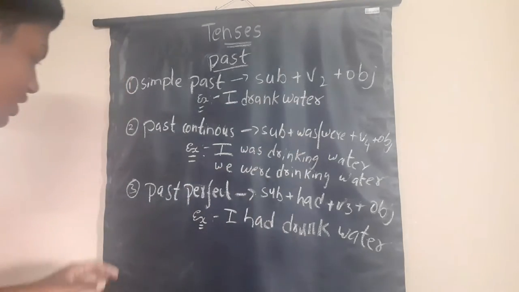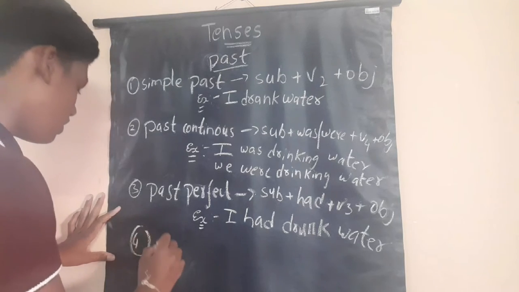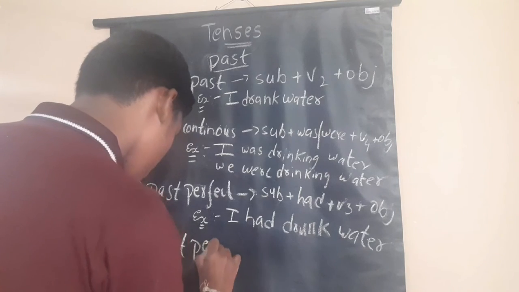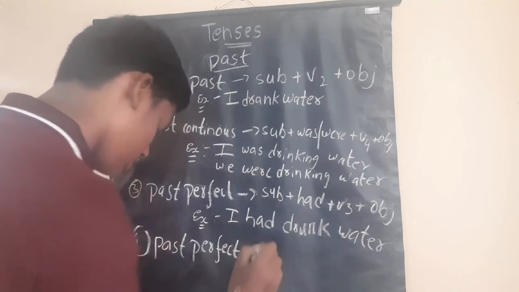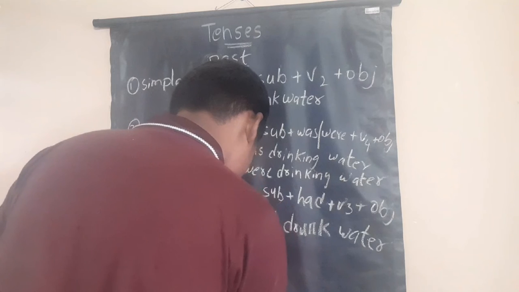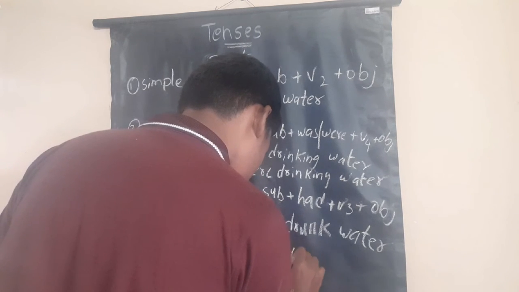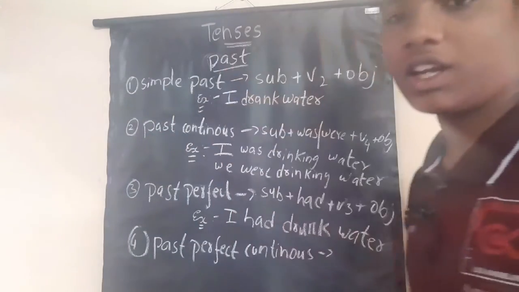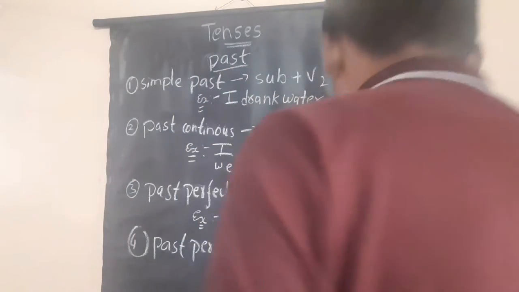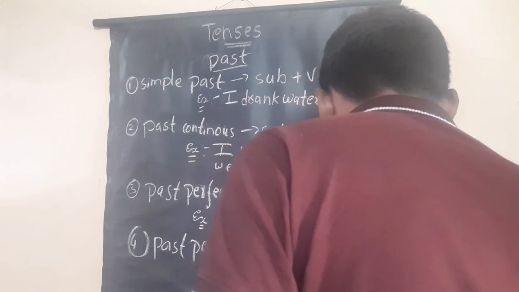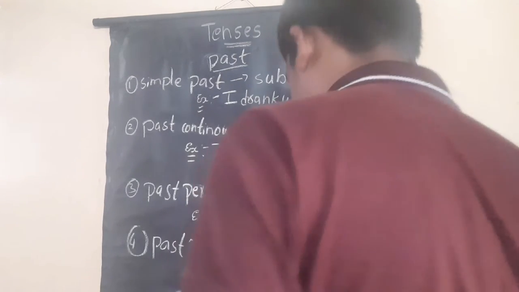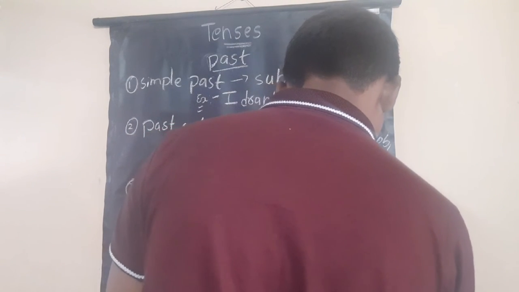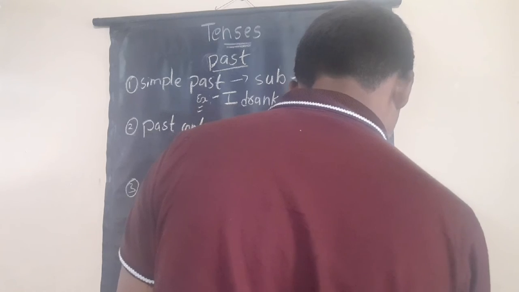Now let us see the last type, past perfect continuous. First of all, let us see the structure: subject plus had plus been plus V4 plus object.